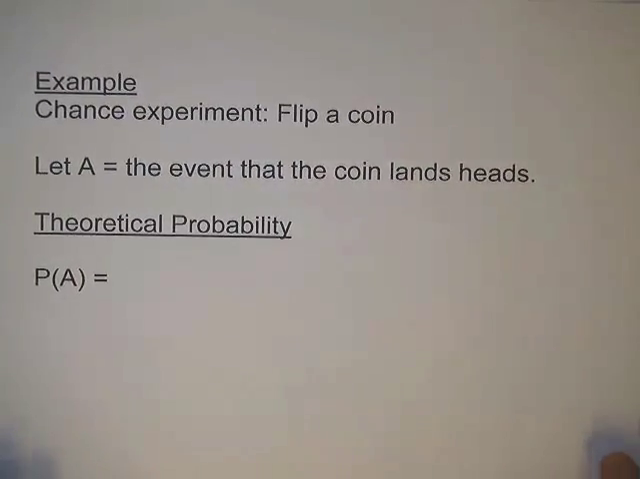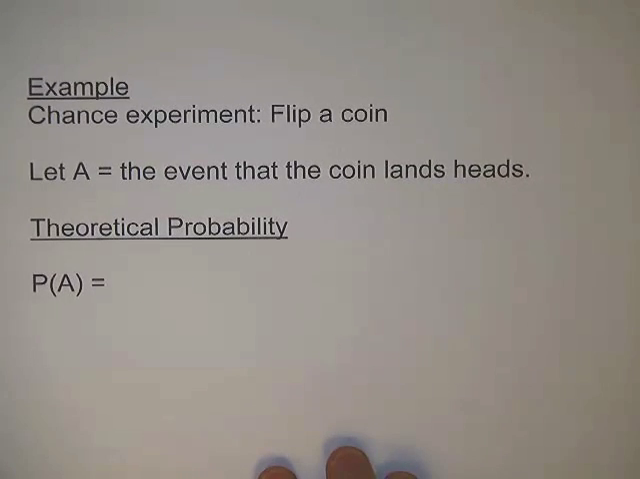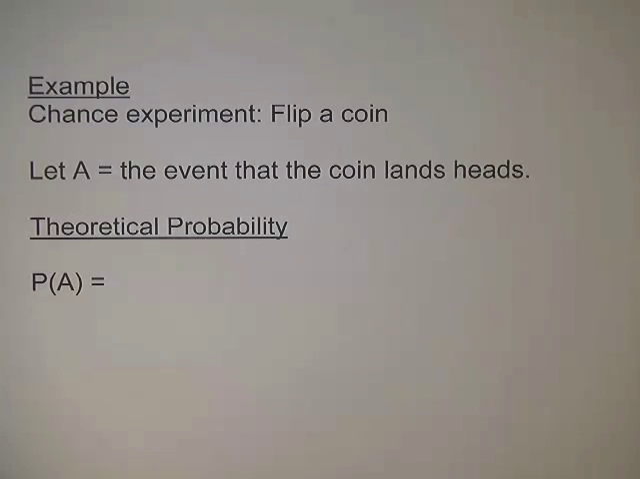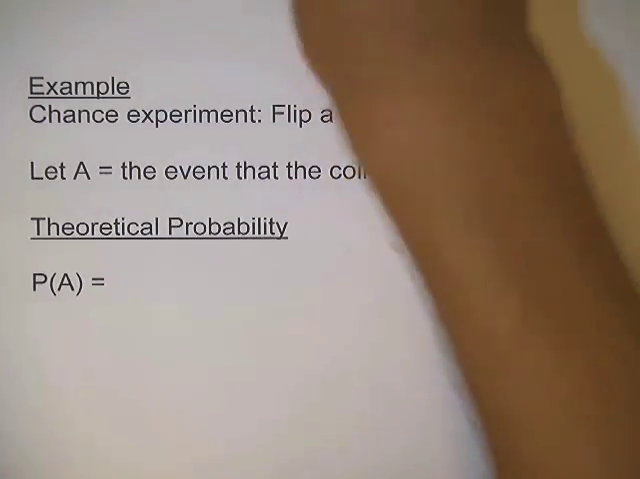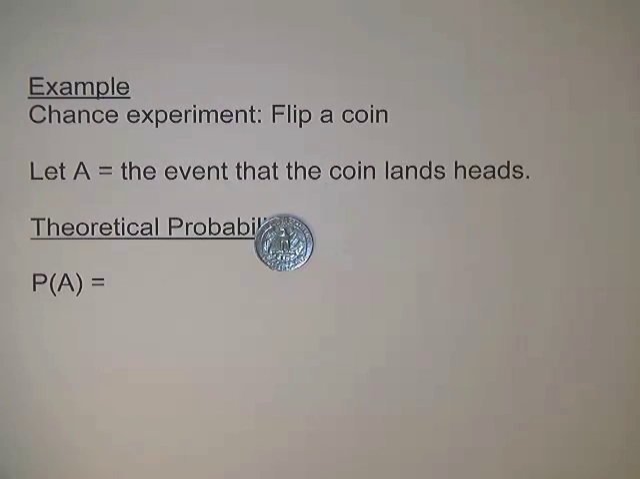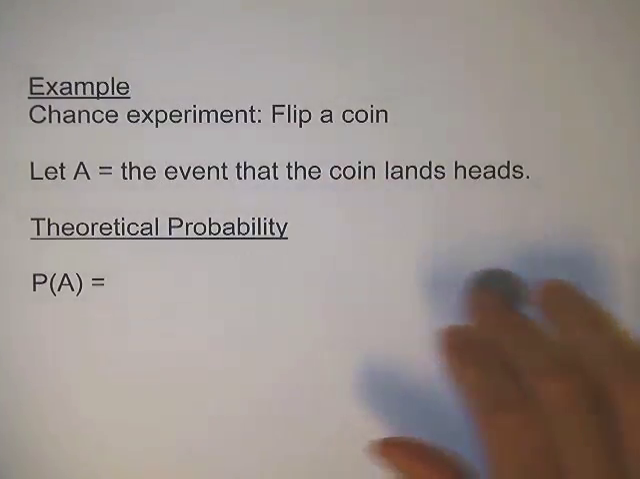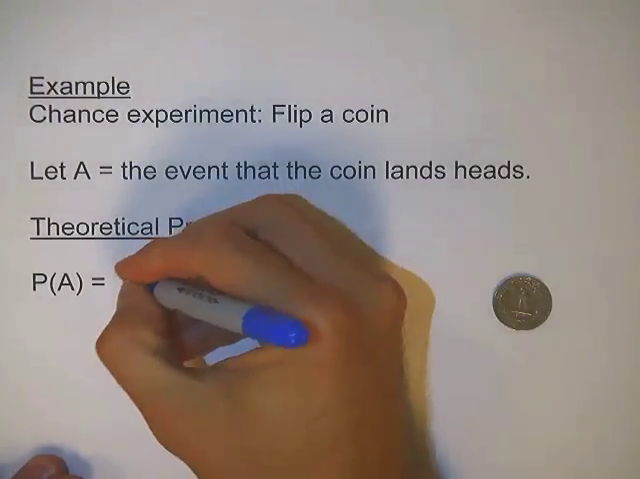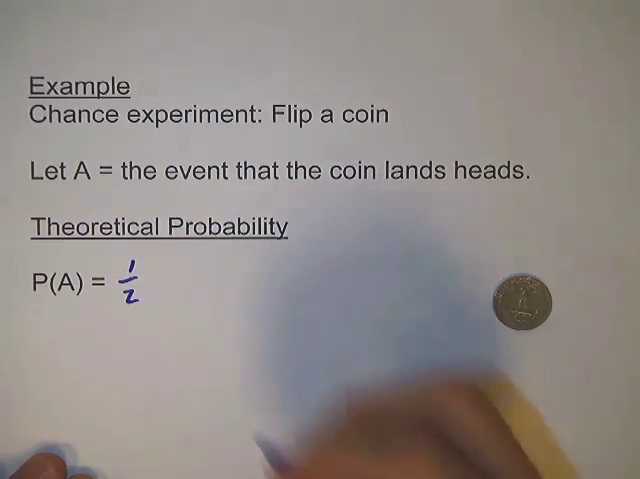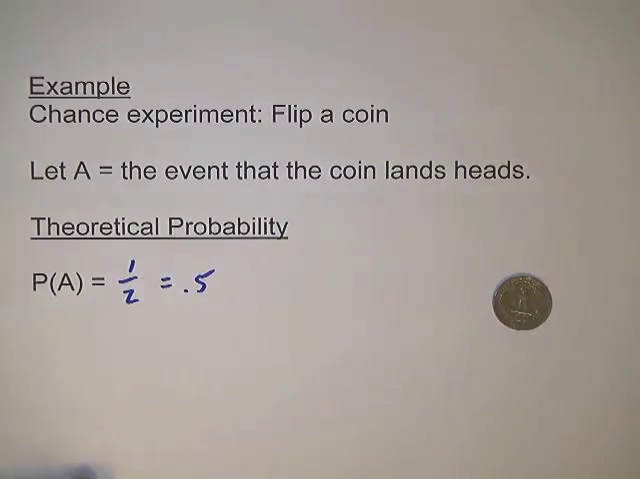Okay, so we're going to start with a very simple chance experiment. We're just going to flip a coin and we're going to let A be the event that the coin lands heads. So if we're thinking about the theoretical probability, if we flip a coin, okay, we ended up with tails there. So there's a 50-50 chance. So 50-50 means that the probability ends up being 1/2, which is equivalent to 0.5. So the probability of flipping a coin and landing heads is 0.5.